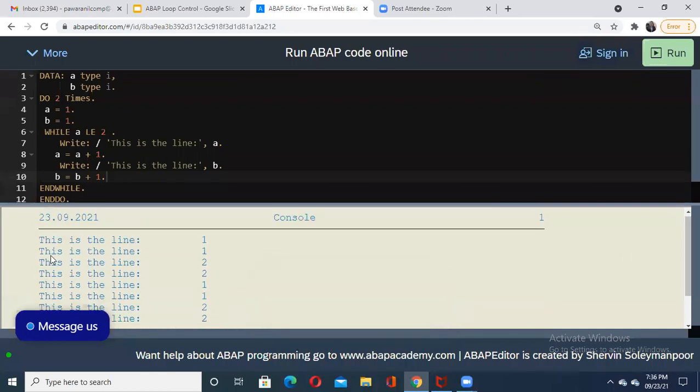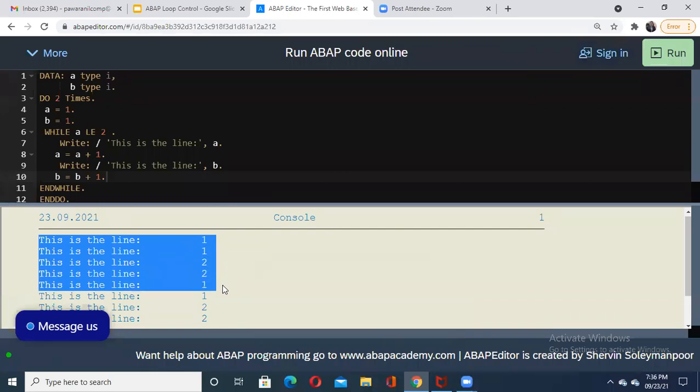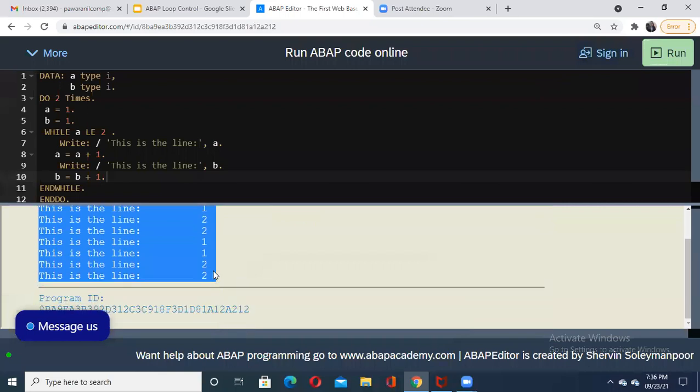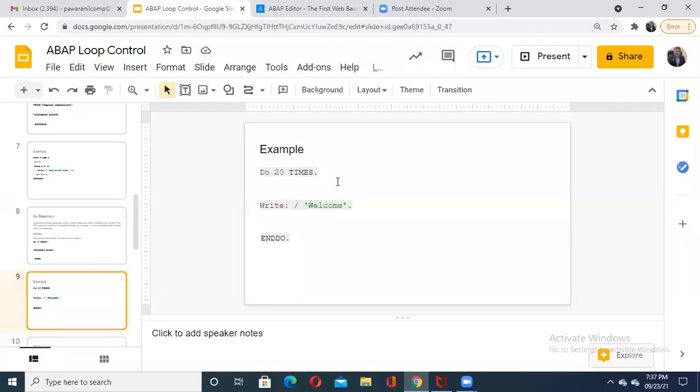So in this way, see that this is the line. First it is printing for a, then for b, then again for a. Like this it is repeated twice, for a and b together. So this is your do loop. I hope now you got this point about the do loop. Let us move to the next one.